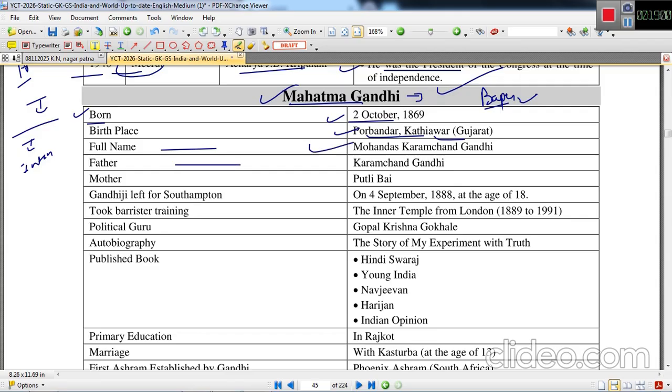His father's name was Karamchand Gandhi. Mother's name was Putli Bai. Gandhiji left for Southampton to study law on 4th September 1888, when he was only 18 years old. He was a son of a Diwan; Karamchand Gandhi was Diwan. He took barrister training at the Inner Temple in London, 1889 to 1891. His political guru, many times asked, was Gopal Krishna Gokhale.